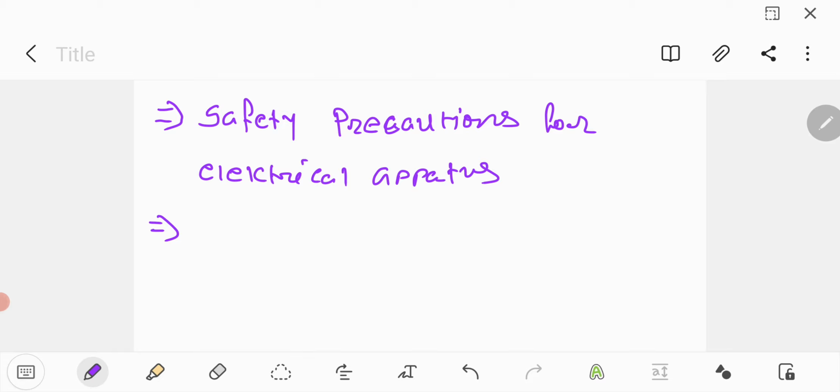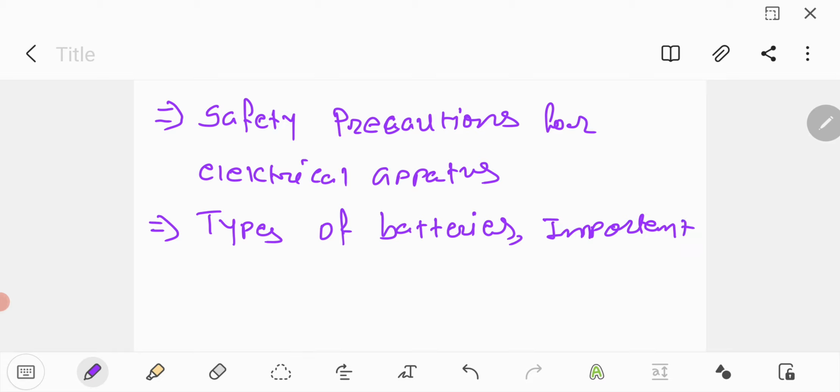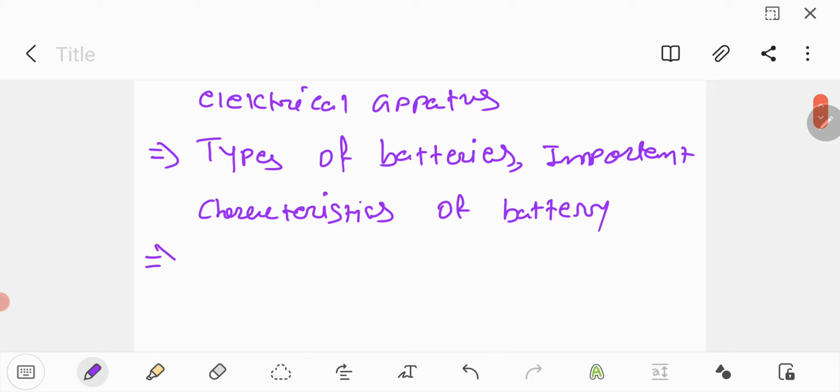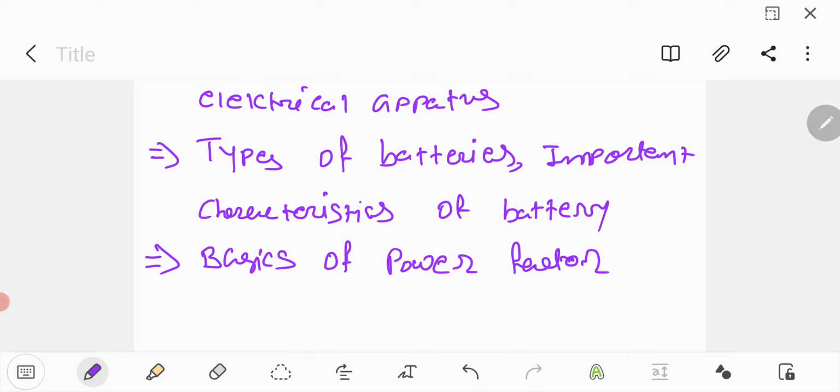Then after finishing that, we will see the types of batteries, then important characteristics of battery, and finally we will see basics of power factor improvement.